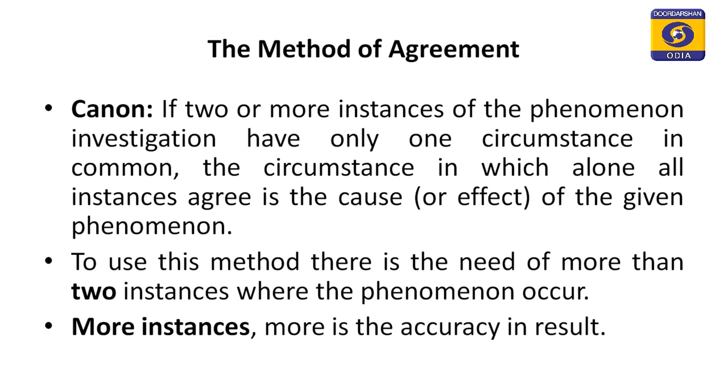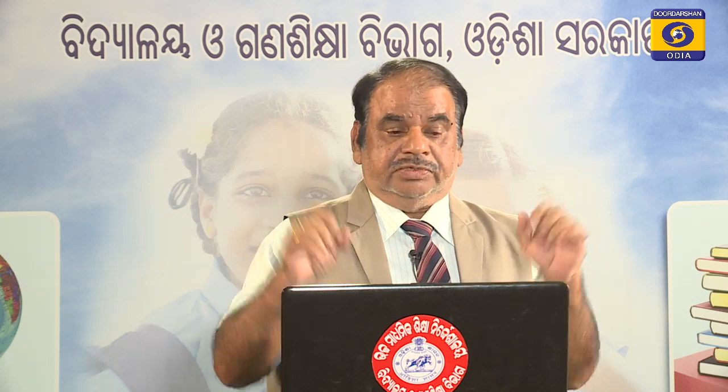listen carefully: if two or more instances of the phenomenon under investigation have only one circumstance in common, the circumstance in which alone all the instances agree is the cause or effect of the given phenomenon. Once again I am reading because it is a long one.